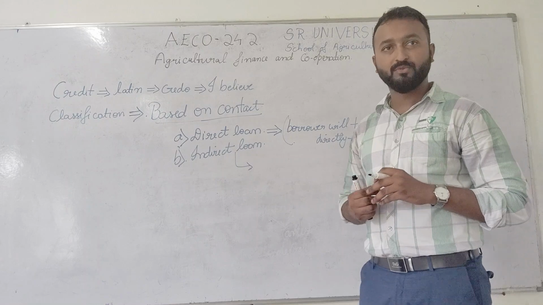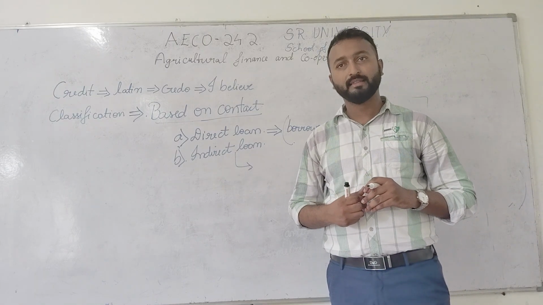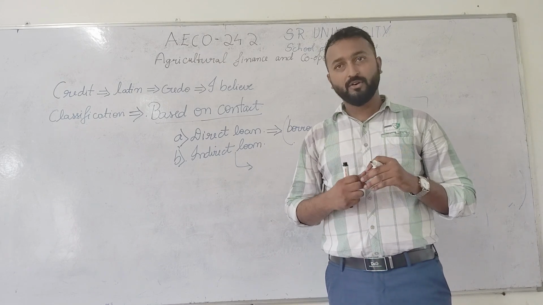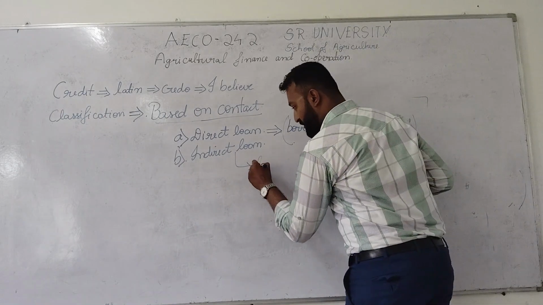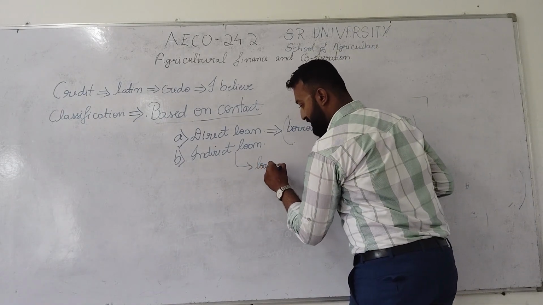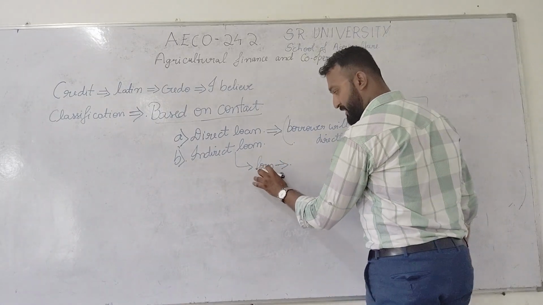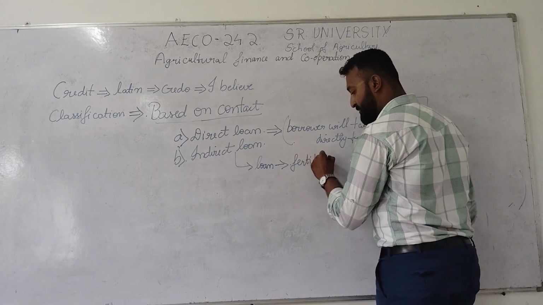But sometimes the borrower or the farmer may utilize that particular loan for an unproductive purpose. Because of that, the bank will distribute the loan to the fertilizer shop or fertilizer industry. Loans will be given to the fertilizer manufacturers or pesticide manufacturers.